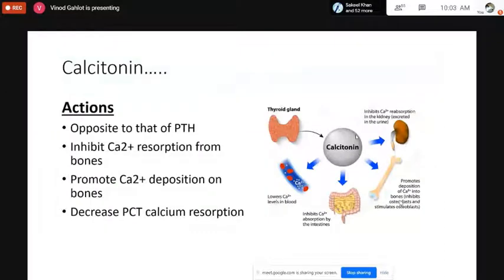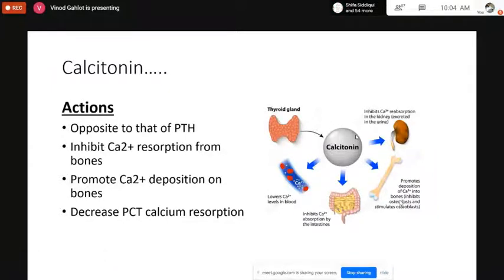The actions of calcitonin are antagonistic, or opposite, to those of the parathyroid hormone. Calcitonin inhibits calcium resorption from the bones.